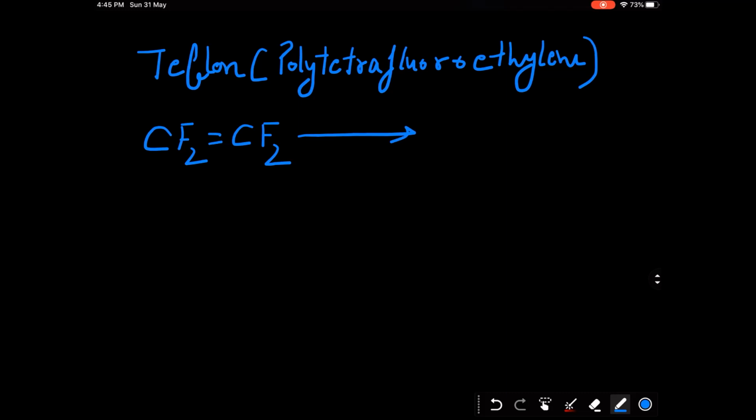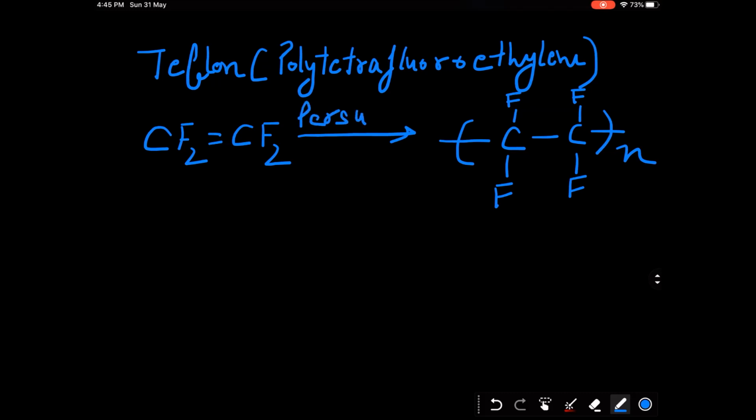When the polymerization happens, we break the pi bond, the sigma bond remains intact and these polymerize, CF2 CF2. So this is Teflon. The polymerization again takes place in the presence of persulfates.